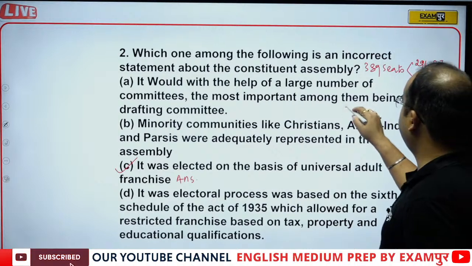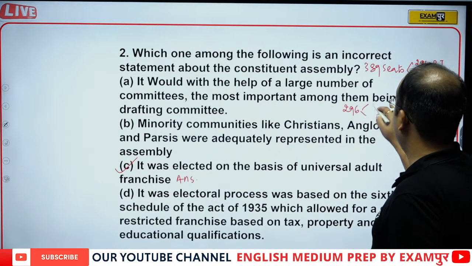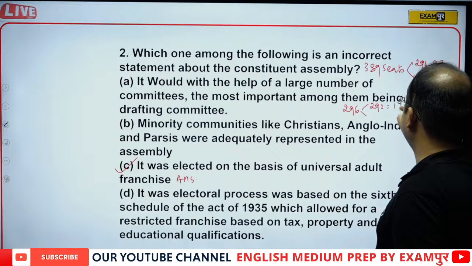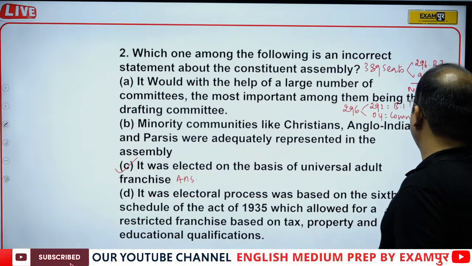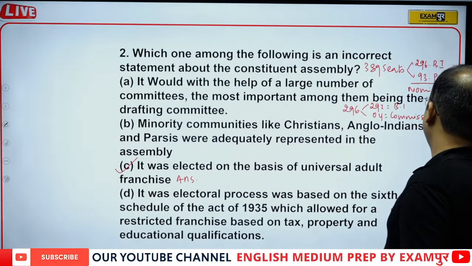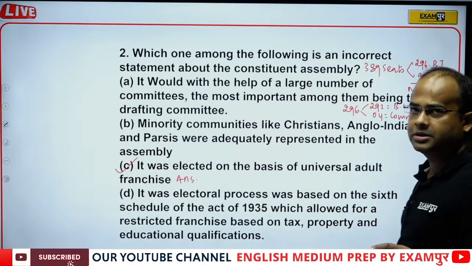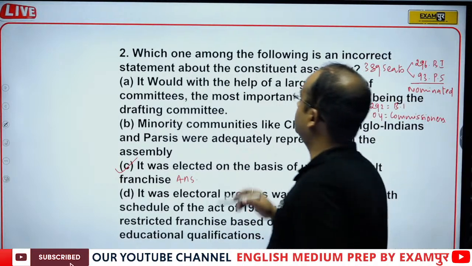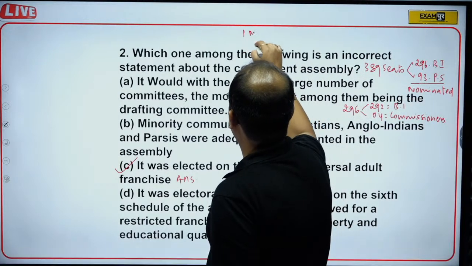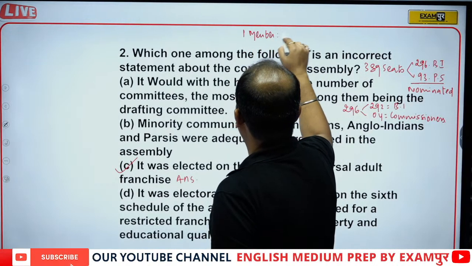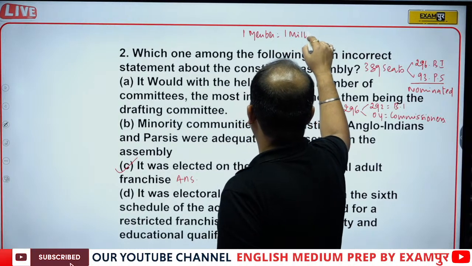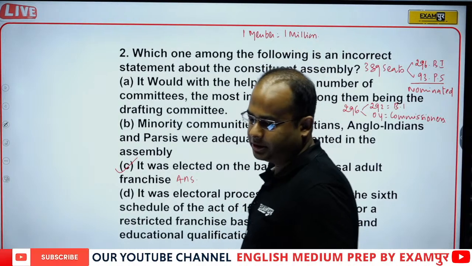And out of 296, 292 were from British India and 4 were from commissioners' provinces. One member was elected on a population of 1 million.